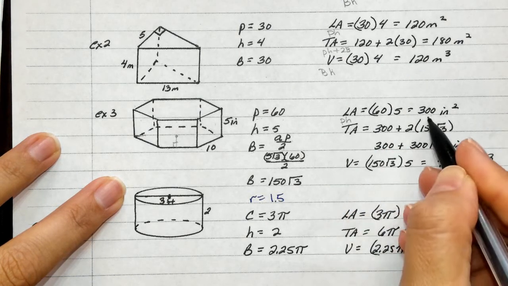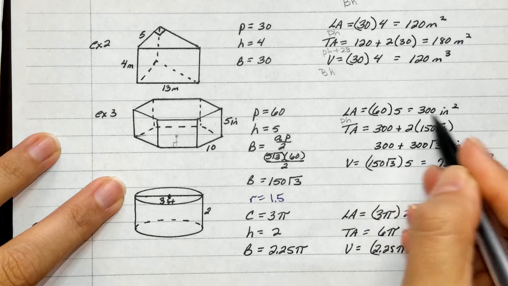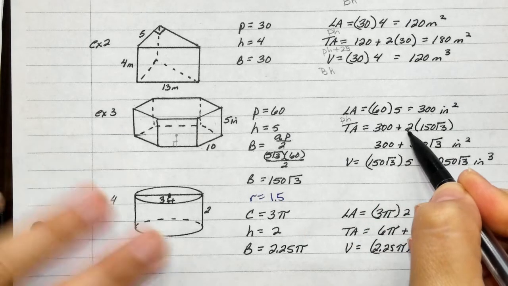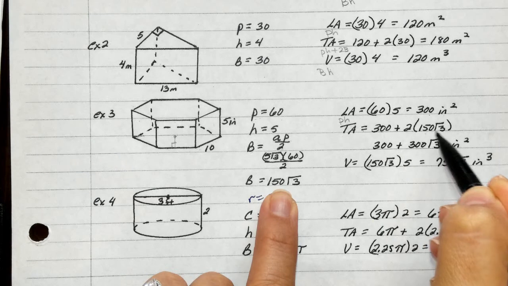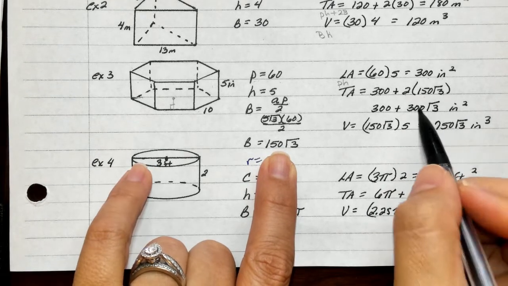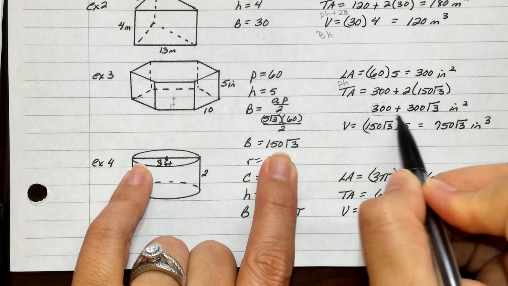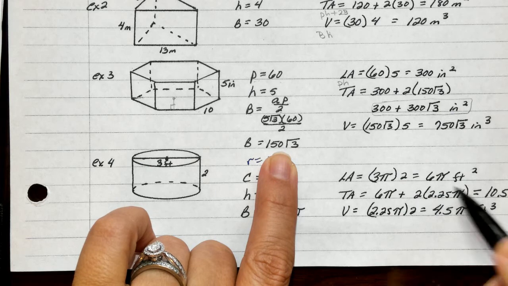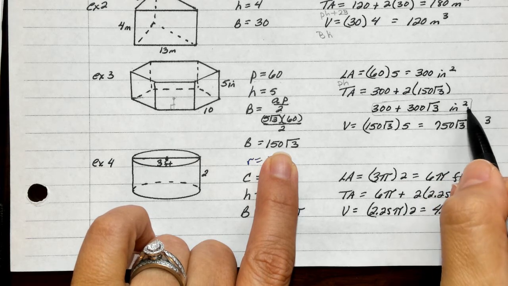Total surface area, use that 300. So guys, it's very important. Each step builds on the next. Use that 300, add it to 2 times your big B, which was 150 square roots of 3, and we get a total surface area. So look guys, you cannot do anything with this. That's as simple as it gets. 300 plus 300 square roots of 3 inches squared.